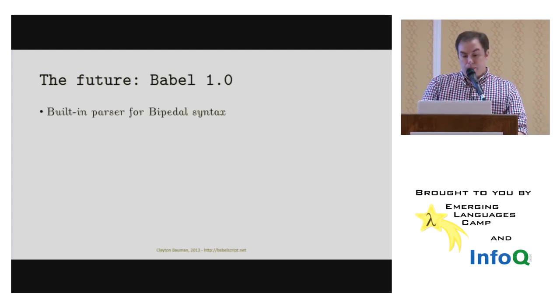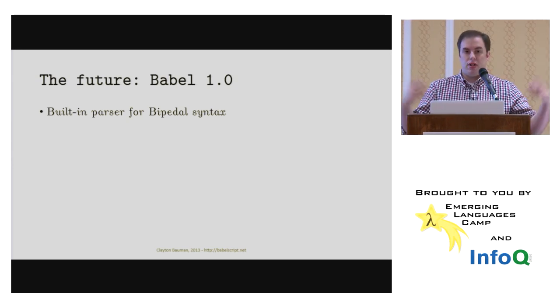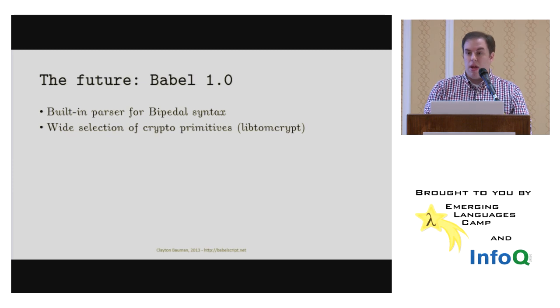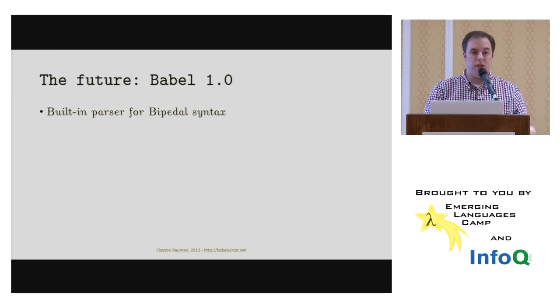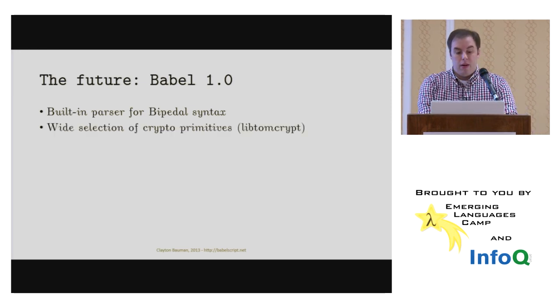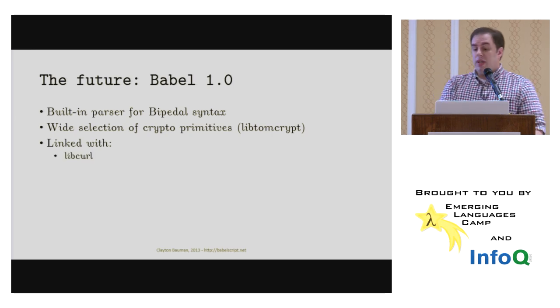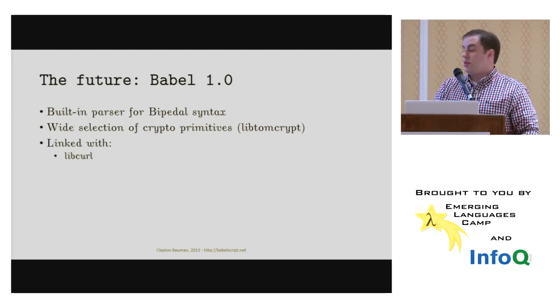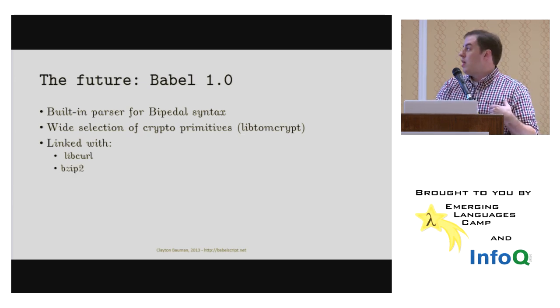What is the future of Babel? So I'll have a built-in parser at some point for a syntax that I'm calling bipedal, which will be a superset of the sparse syntax that we have right now, where everything has to be written in S-expressions. I'll have a wide selection of crypto primitives built in from libtomcrypt, as I mentioned in the introduction. And it will also be linked with libcurl so that we can pull in and access the web, web get and put.